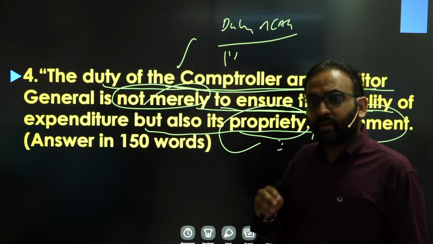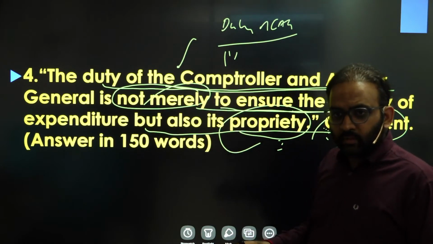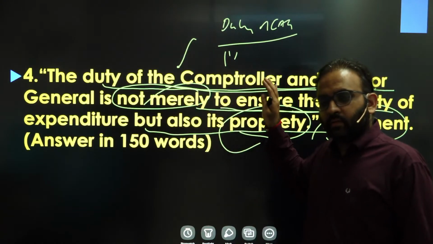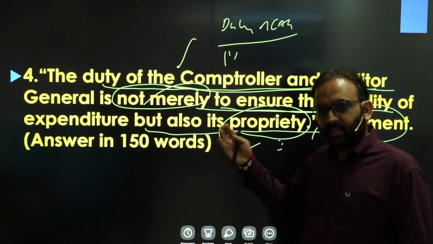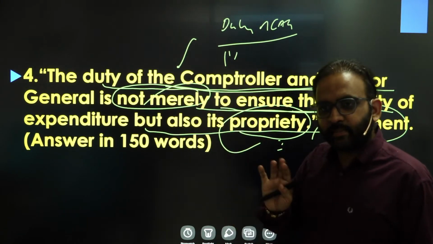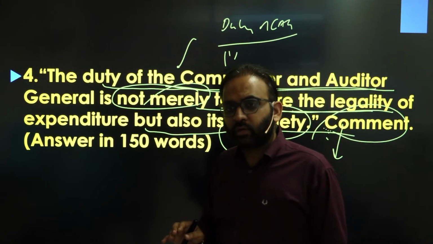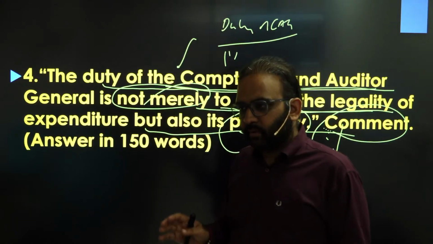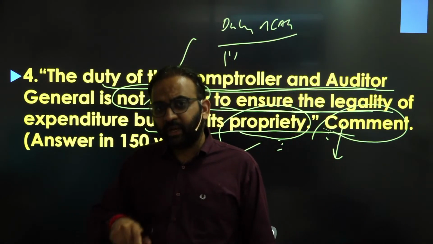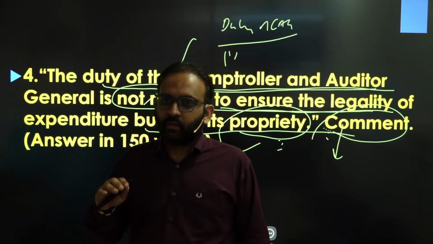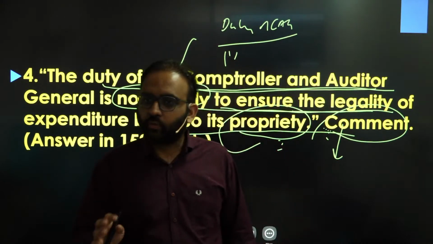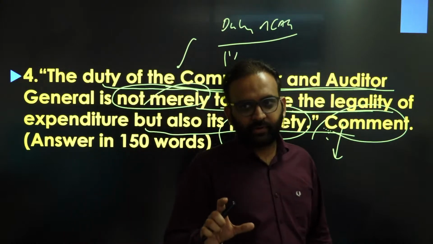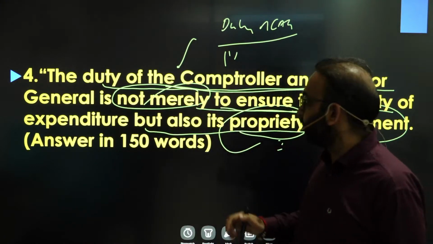So you need to write that as per the constitution and the law, CAG is bound to examine the legality of the expenditure. That's basically checking whether such expenditure is authorized by the parliament or not, and such expenditure is being done within the limits prescribed by the parliament, right? Or there is no over expenditure, right? And so on. So these things you have to elaborate in the first body part of your answer, right?